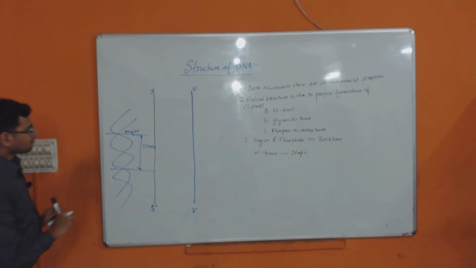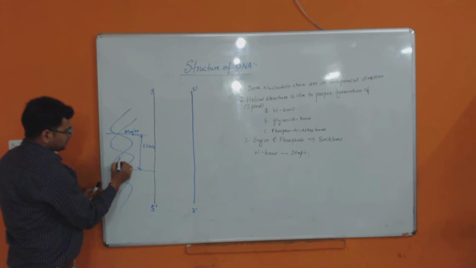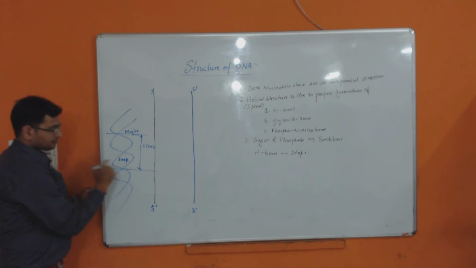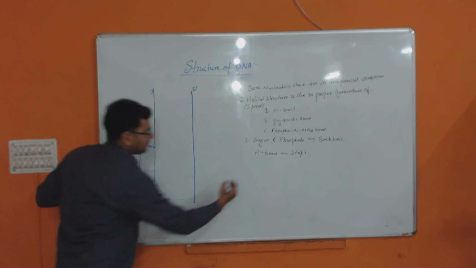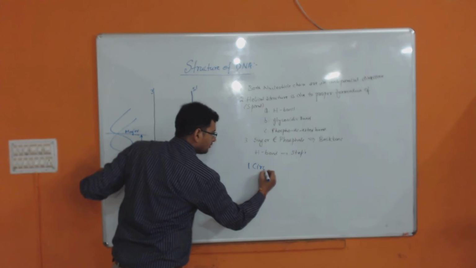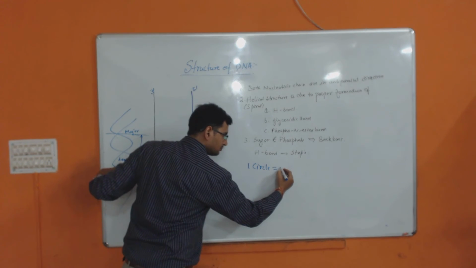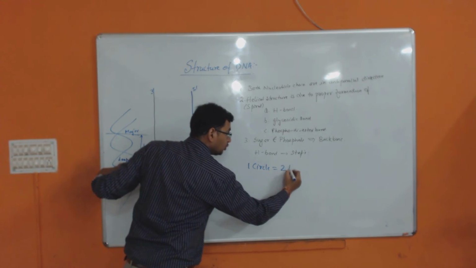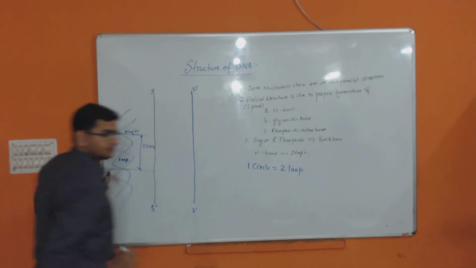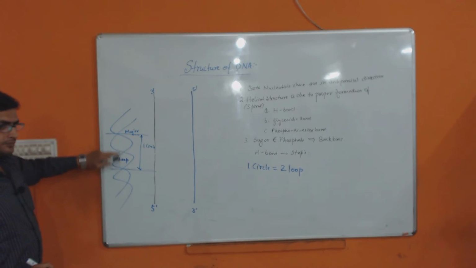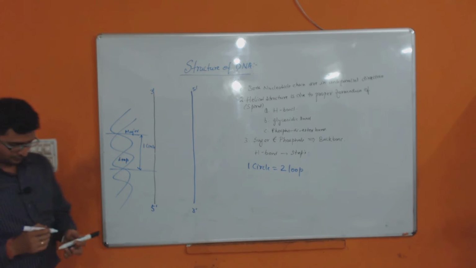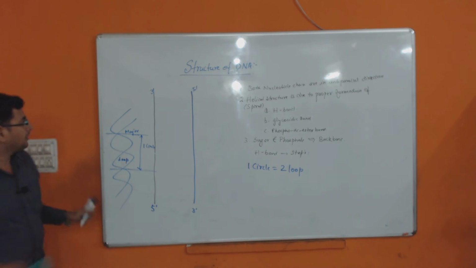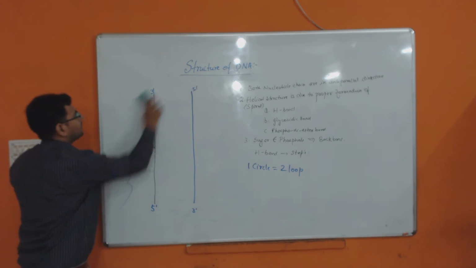Here, this is your loop. That means one circle has two loops. Let me draw it clearly.